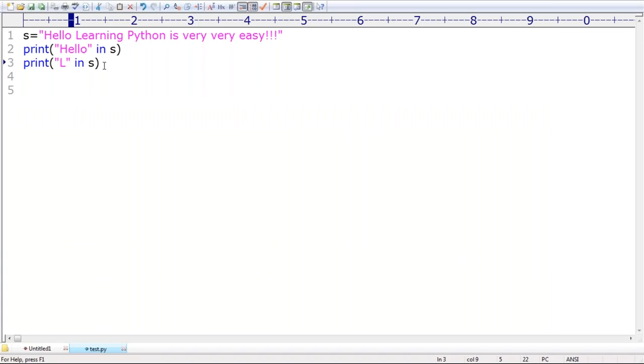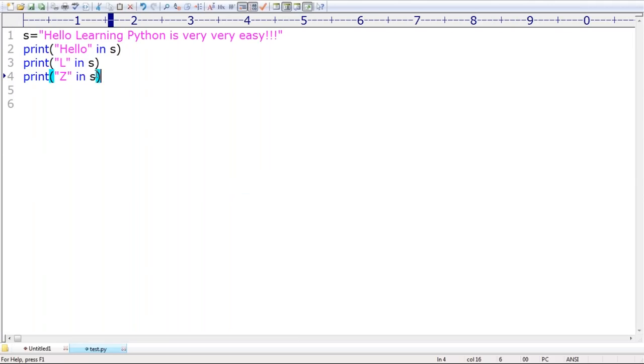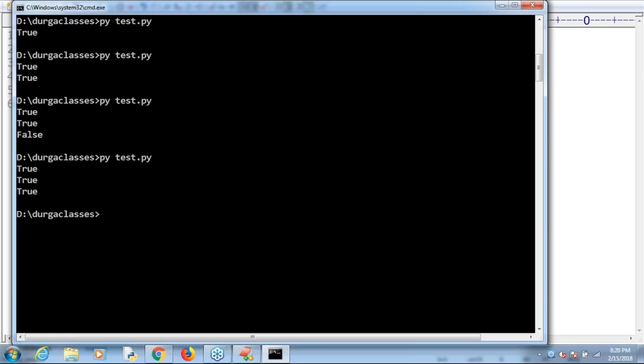True is the answer. Next, Z in S, yes or not? What is the answer? By default we are going to get false. If I take not in, what is the answer by default we are going to get? True itself is the answer.